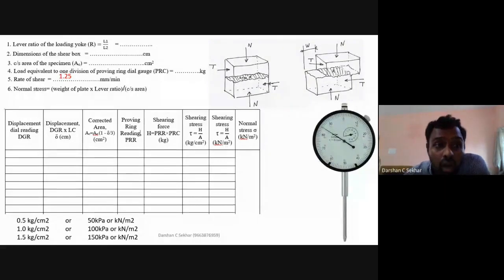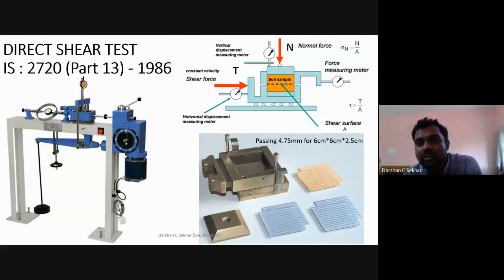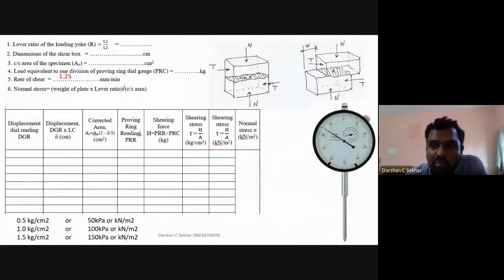And also you need to look into the rate of loading. What is the rate of this loading? Because it's a machine, it will start applying, and this will start to move here. That is taken care of by the gears. If I put it in first gear, it will be 1.25 mm per minute. If I put it in second gear, it will be 1.5 mm per minute. If I put it in third gear, it will be 2 mm per minute. So it is going to change. Generally, in all our cases, it will be 1.25 mm per minute. All our direct shear test or UCC test as well as triaxial shear test, it will be 1.25 mm per minute.